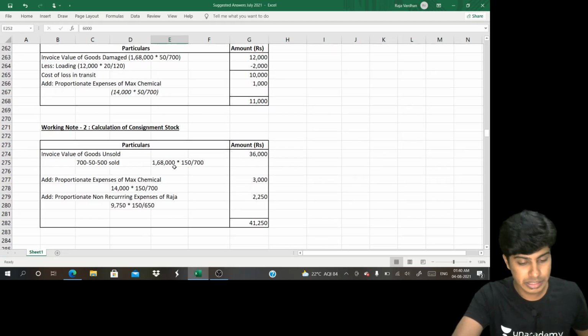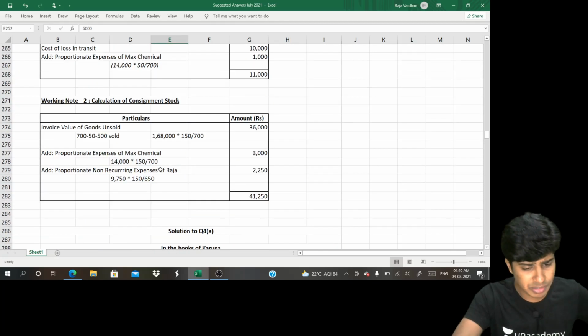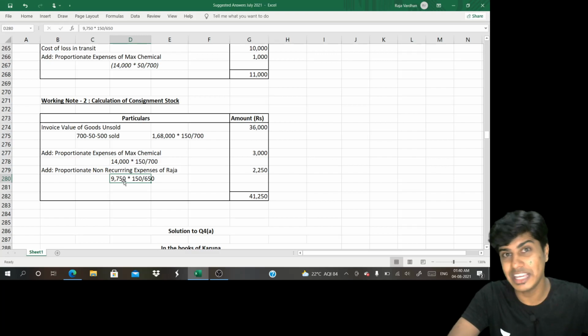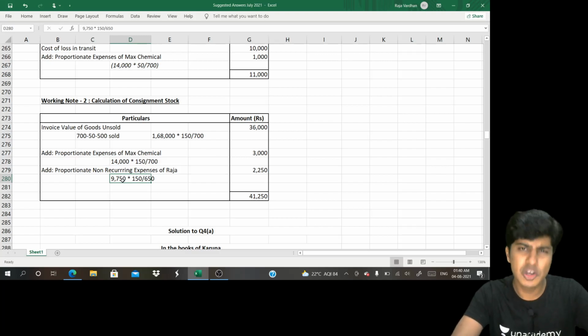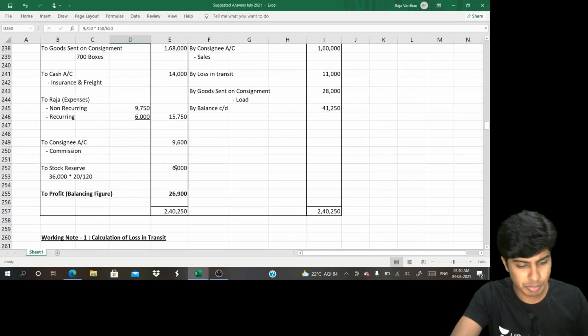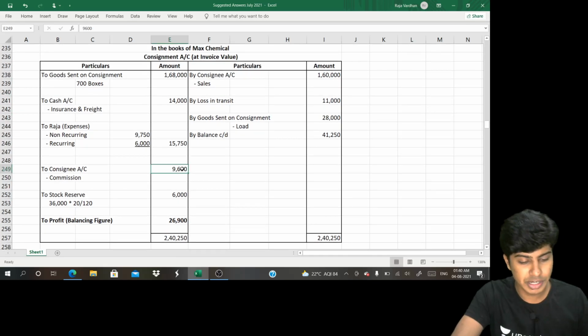Remember that. Then what we have after that is proportionate expense of the consignor, 14,000 whatever is incurred, and consignee's expense. Only non-recurring expense has to be considered, because recurring expenses, that is selling expenses, will not be included in the cost of the consignment stock. Yes, I hope you get that part. So with that, I computed my stock reserve, I computed my balance carried on, and this is removed. Now what is remaining is we have to identify our commission.